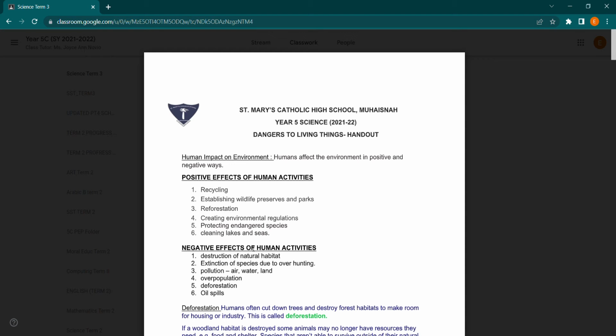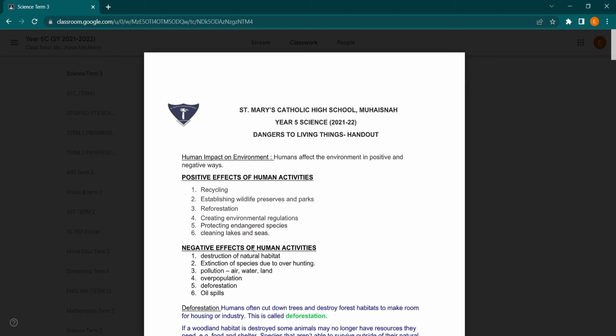Humans affect the environment in positive and negative ways. Positive effects of human activities are recycling, establishing wildlife preserves and parks. And recycling, the 3 R's: reduce, reuse, and recycle.